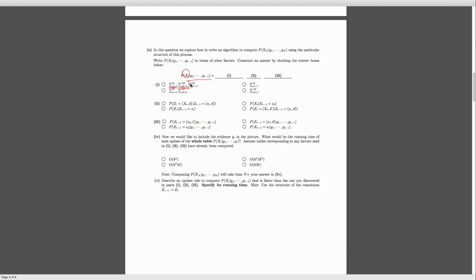Remember, our state here is both x and t, and that fully defines our model. But then notice over here that we don't have any sort of t. We're not looking for the duration here. We just want the state. So we can also just sum out over that to drop it from our expression. So we can sum out over all three of these terms here.